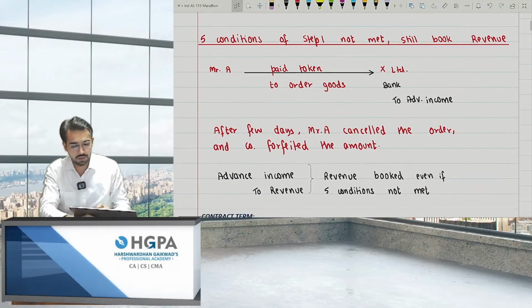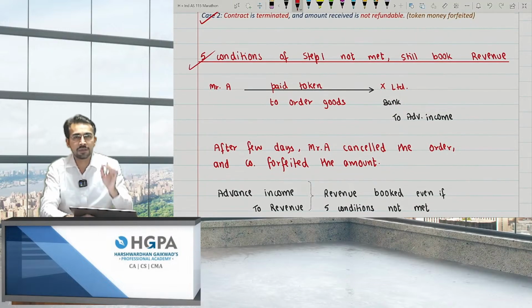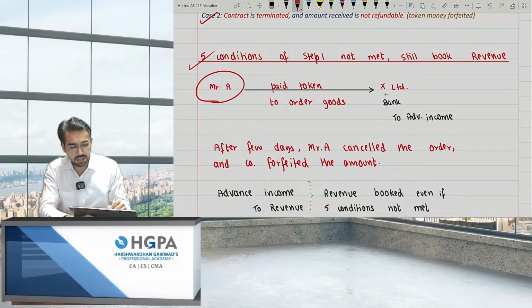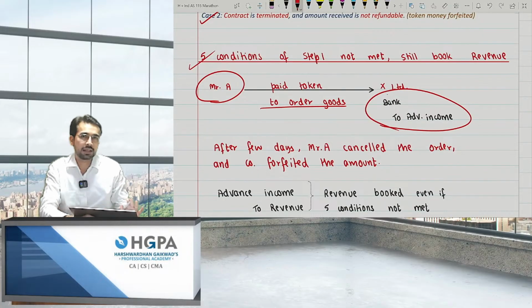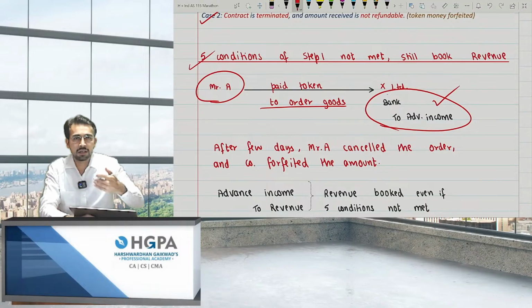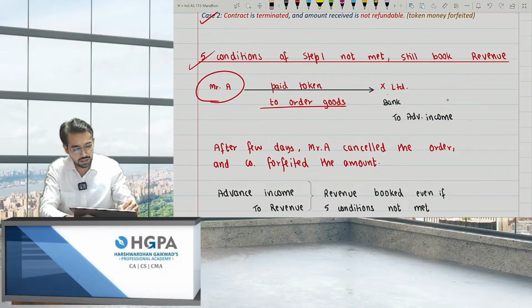I'll explain with this example. The 5 conditions of step 1 are not met, still we can book revenue. How come? There is Mr. A and there is X Limited. Mr. A paid a token to order goods. We considered this bank to advance income, because we haven't completed the obligation and haven't transferred the goods yet. It is just an order. Let's say 1 lakh was the advance. So I treat it as advance income.